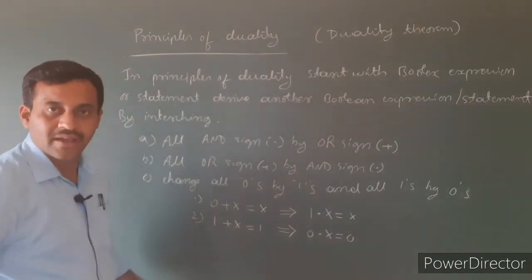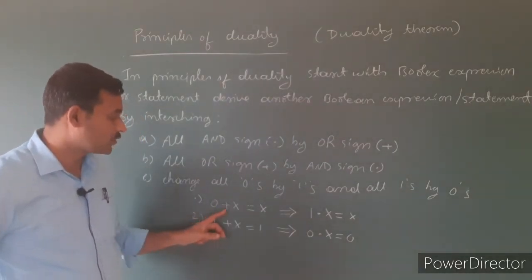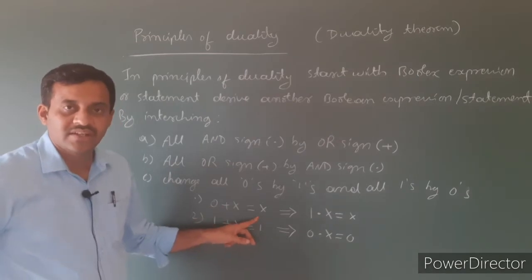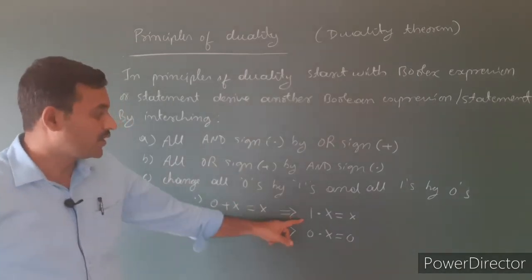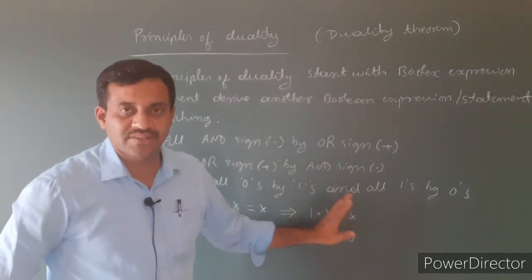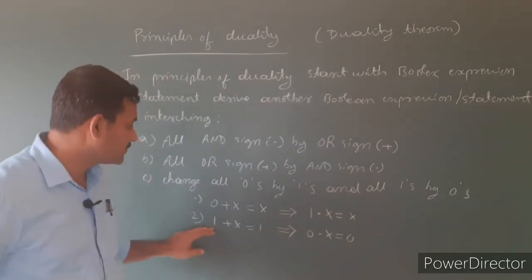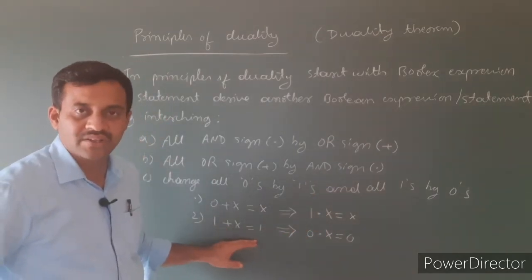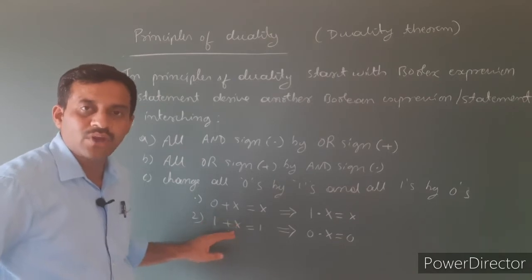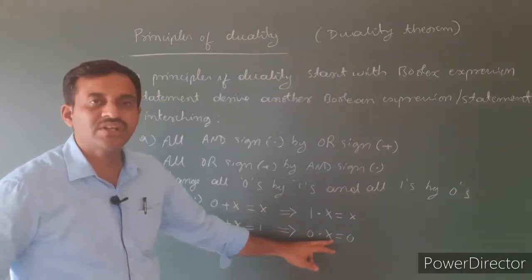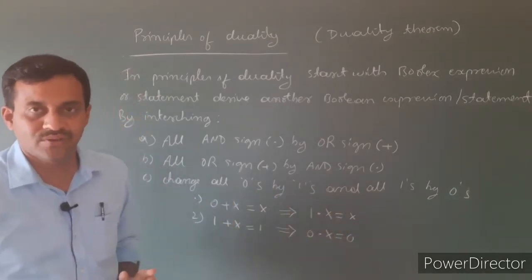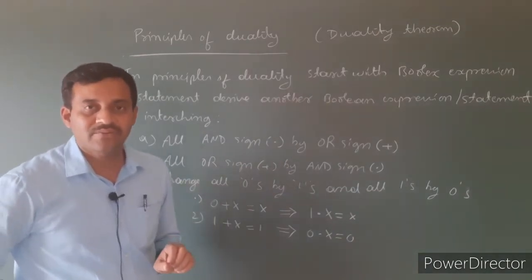Note down the examples. First one is 0 plus x, which is equal to x. The dual of this expression is 1 into x, which is equal to x. Similarly, 1 plus x, which is equal to 1. This is the given expression. The duality of this expression is 0 into x, which is equal to 0. That is the definition of principle of duality.